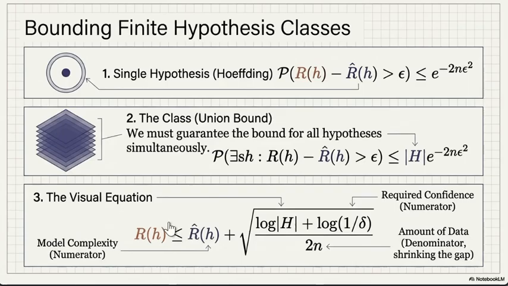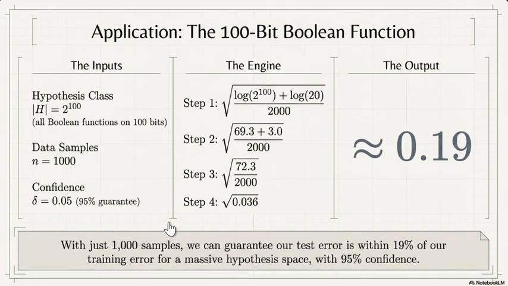Right. Now we see an example. Suppose the hypothesis class contains all Boolean functions on 100 bits, that is 2 to the power 100 functions. We have 1000 samples and want 95% confidence. When we plug the numbers into the bound, the gap is about 0.19. Even for a huge class, 1000 samples already give a useful guarantee.